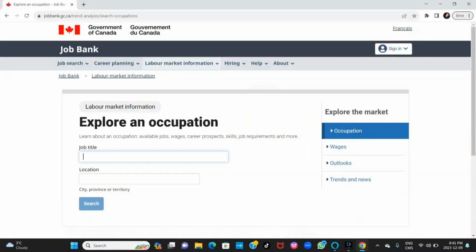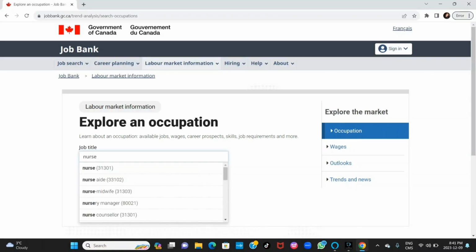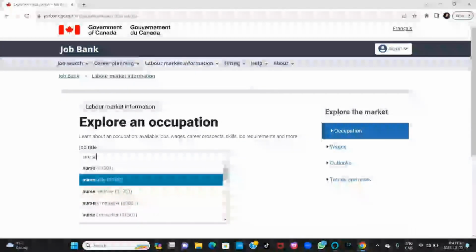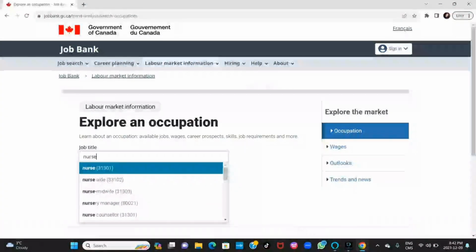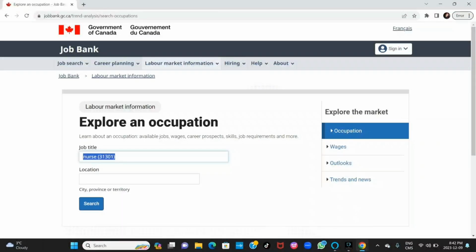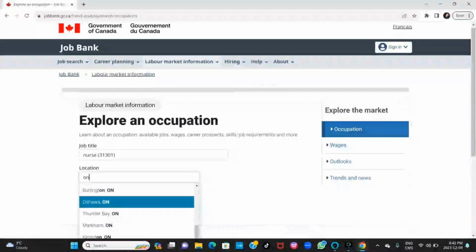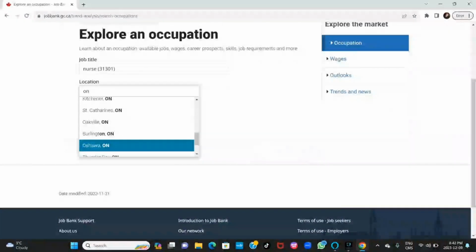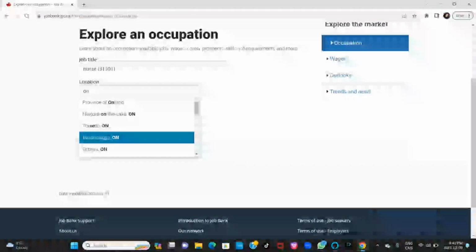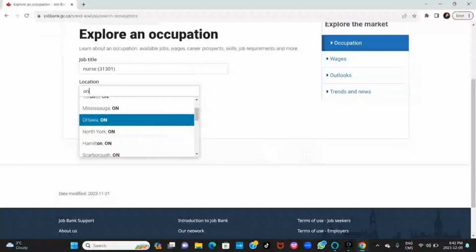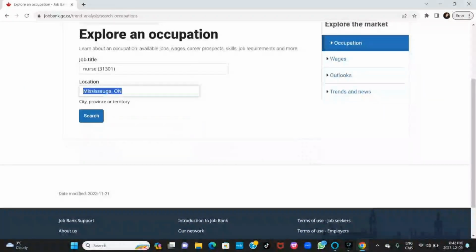You enter your job title. If for example you are a nurse, type nurse. So many nurses will come out, so let me just check. Click on the first one, and then location. If I'm choosing Ontario, the province of Ontario, if you have a particular town in mind in Ontario, if you scroll down, it gives you different cities in Ontario. Right, let me just choose Mississauga, and then I'll click on search.